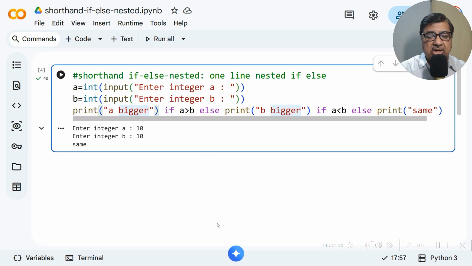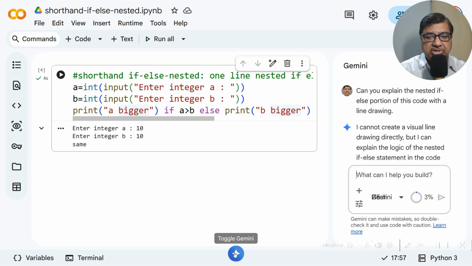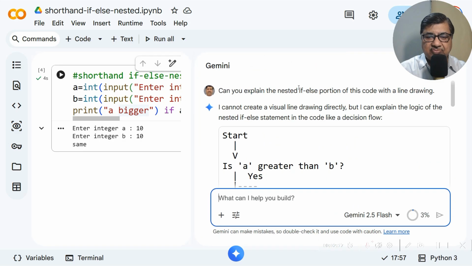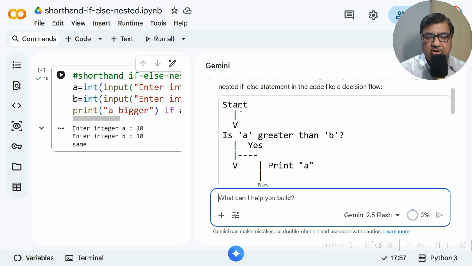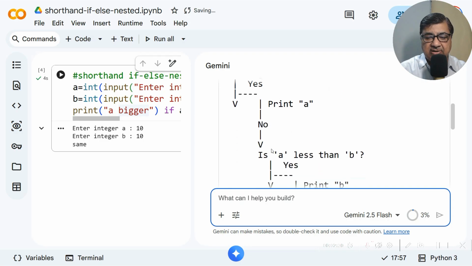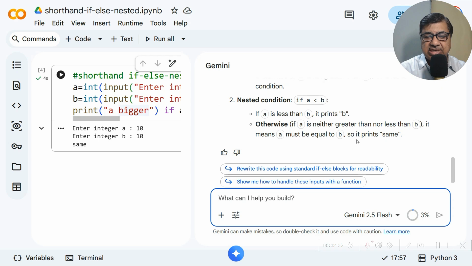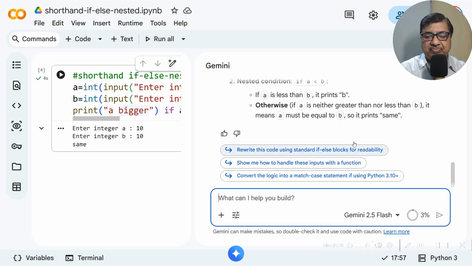Right? Using the AI, we can check its flow diagram also. I gave a command like, can you explain the nested if-else portion of this code with a line drawing? It actually doesn't draw a visual line diagram, but with normal characters it gives a decision flow. Is a greater than b? Yes, print a. No. Is a less than b? Yes, print b. No, print same. Right? So first condition, nested condition, otherwise condition. So this has come. Okay.